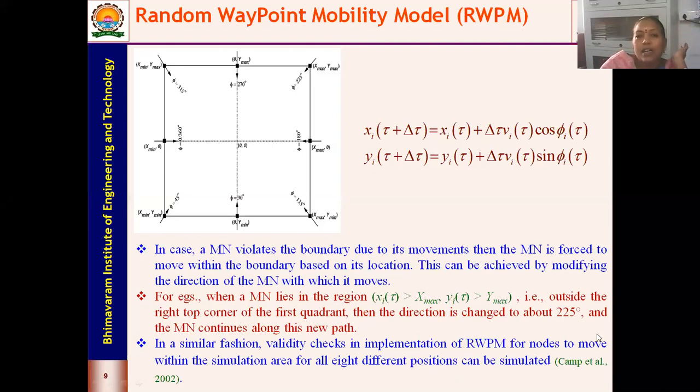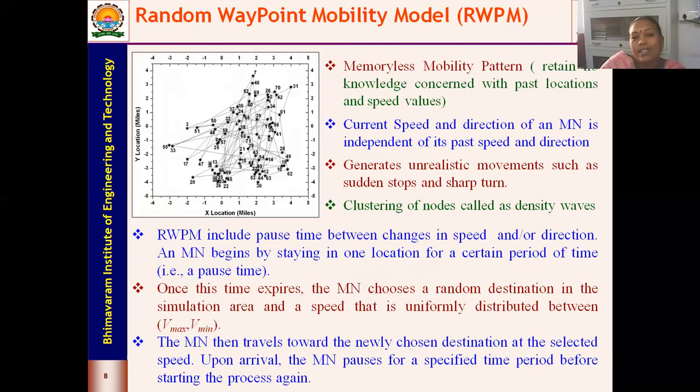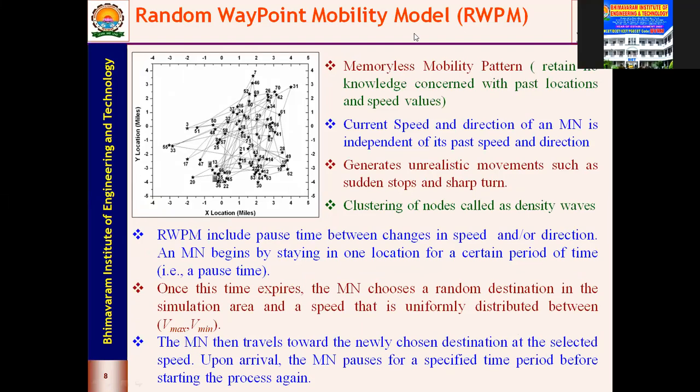Then the next model is the random direction model. So random direction model, can anyone tell me what is the difference? Why do we go for a random direction model? I'll just continue.